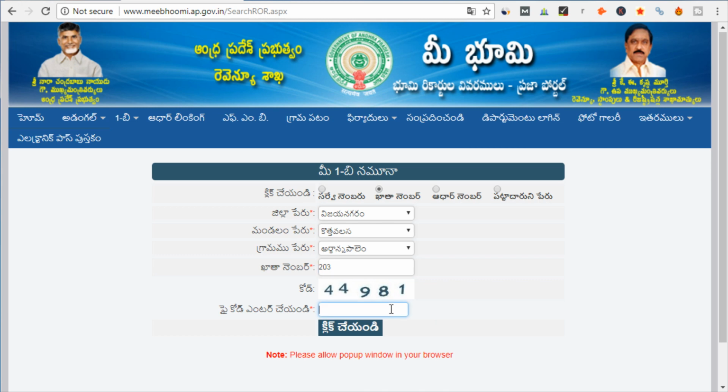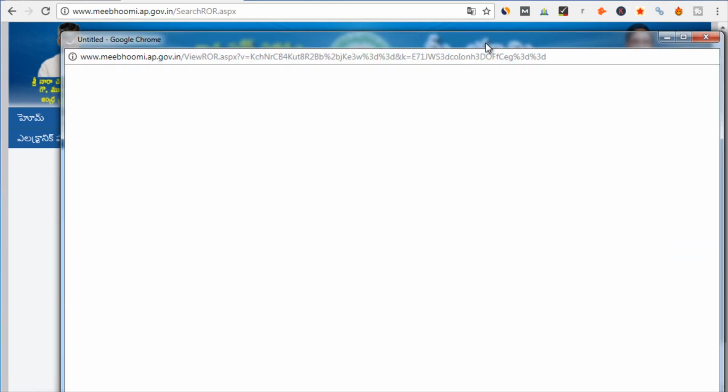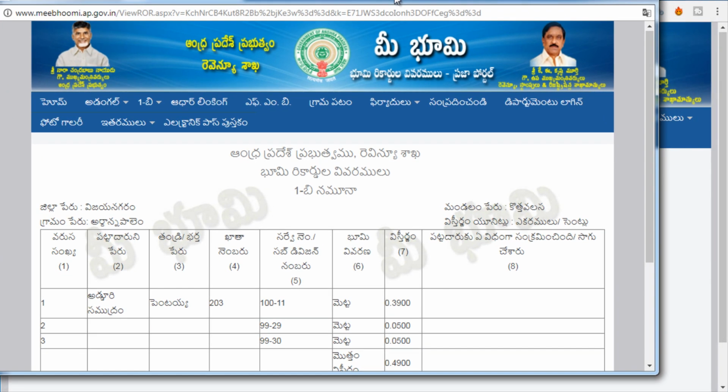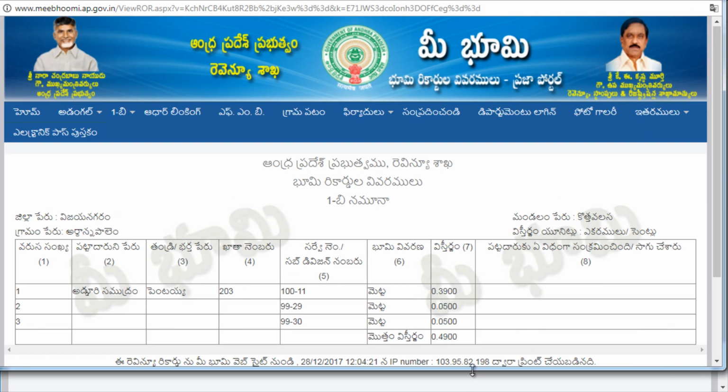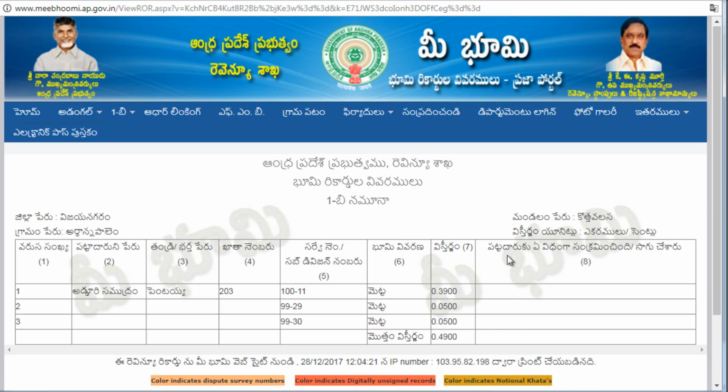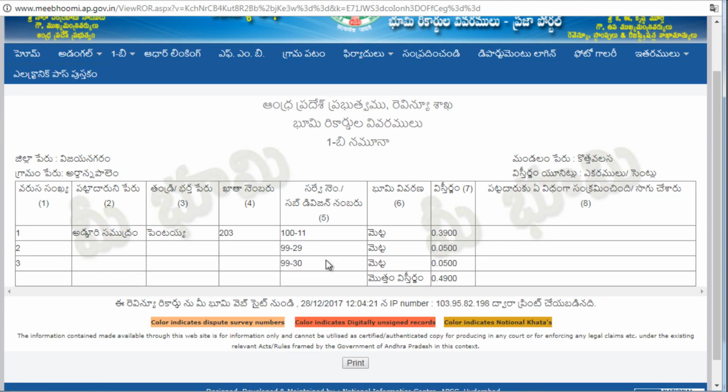Then I will enter this CAPTCHA code, and after entering this CAPTCHA code, let me click here and see what kind of report is generated. So this is the ROR report that you will get from ROR 1B option, and let's see what is the difference between this report and the Adangal report. So as you can see, this report shows you the multiple survey numbers in a particular Khata number. So let me just quickly explain the content of this report.